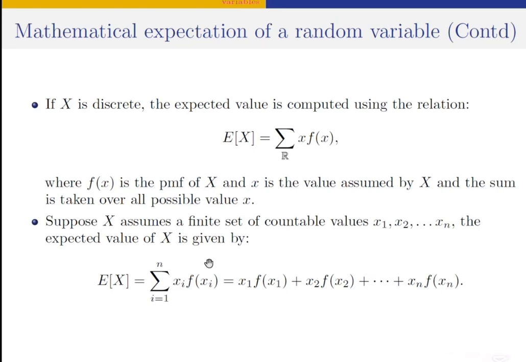And this here is an expanded form of this relation here.